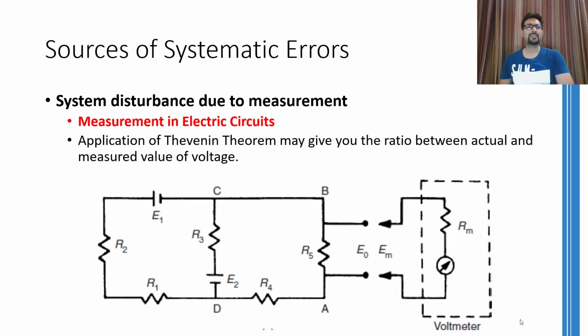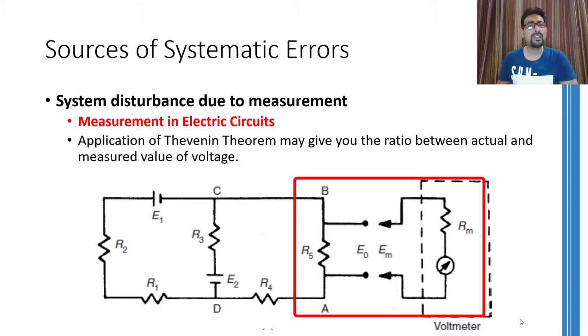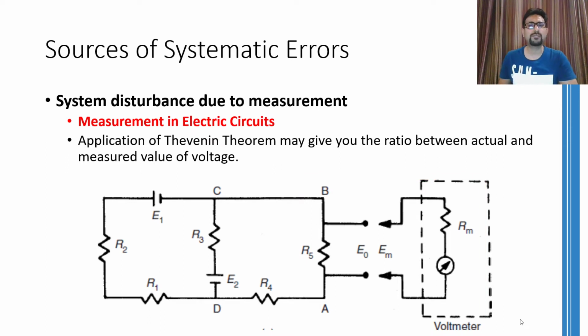Another example where the system is disturbed during the act of measurement is from electric circuits. For example, in the circuit shown, if you want to attach the voltmeter to know the voltage drop across the resistor R5, then the resistor R5 is going to come in parallel with the internal resistance of the voltmeter, and hence the overall resistance between the node A and B is going to change. And due to this change, the voltage drop between node A and B is going to change.